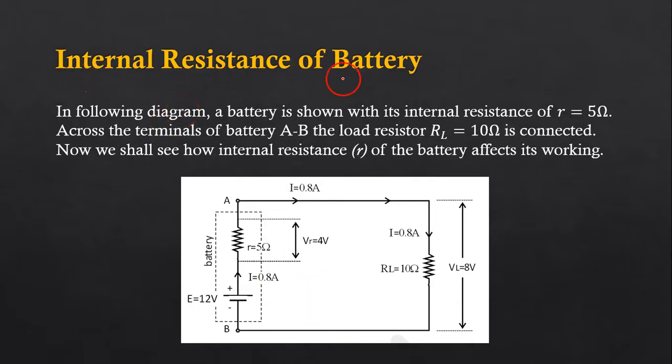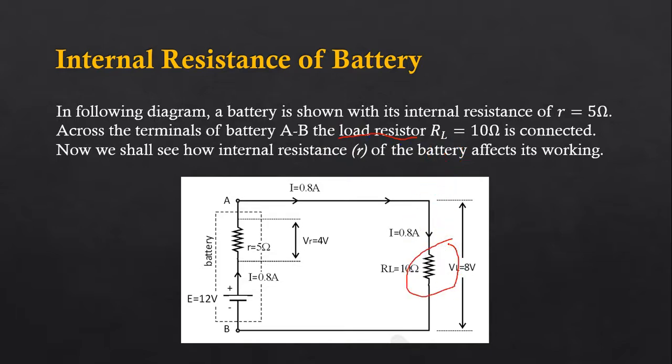Here the heading given is internal resistance of battery, but this topic is equally applicable for any type of electrical source. In the following diagram, a battery is shown with its internal resistance, small r, equal to 5 ohm. Across the terminals of the battery, A and B, we have connected a load resistor. This is called the load resistor.